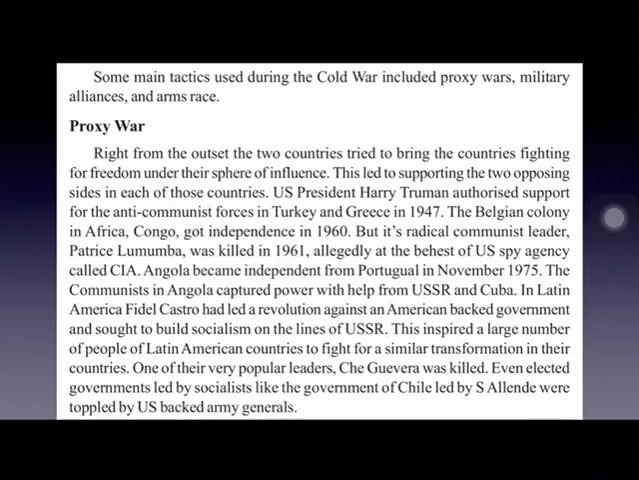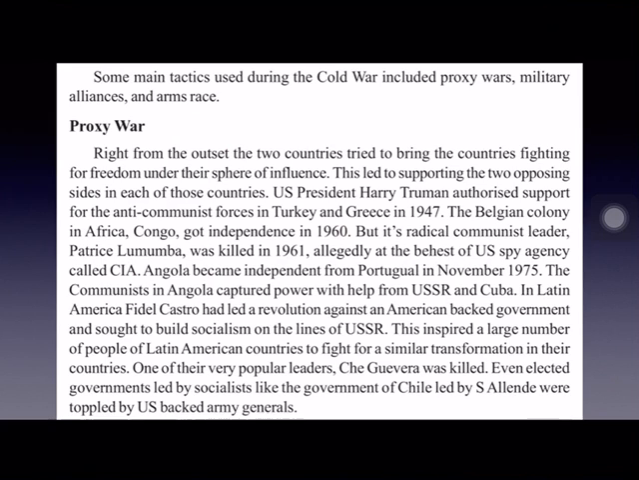I hope you remember Latin America. Latin America means Mexico, Central America, and the whole of South America together; they are called Latin America. And most of the countries in Latin America got inspired by Fidel Castro, and they too wanted to establish communist governments in their countries. So, when they started their revolutions for similar transformation, one of their popular leaders, Che Guevara, was killed. It is not known who killed him, but probably he was also killed by US spy agencies only.